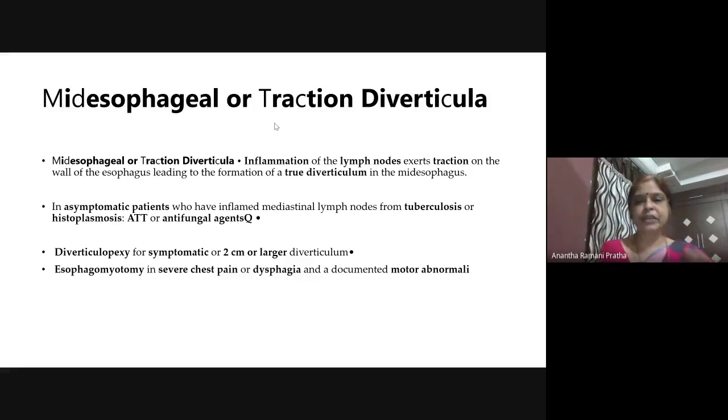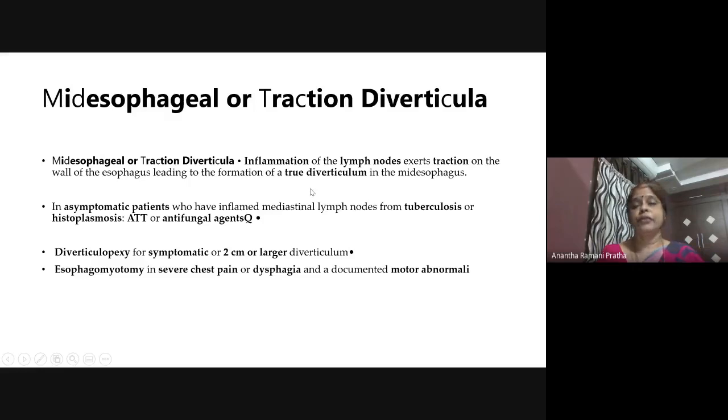This attachment to the inflamed lymph nodes will pull the esophagus. Slowly some tug will be there on the esophagus. This produces a diverticulum. You know, esophagus has no serosa. It has only mucosa, submucosa, and the muscle layer. So it comes out through the muscle layers. So this is called traction diverticulum.